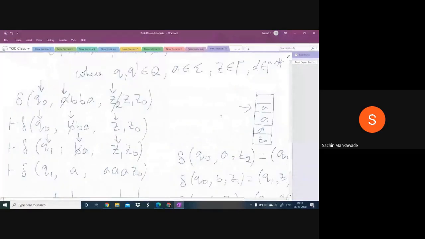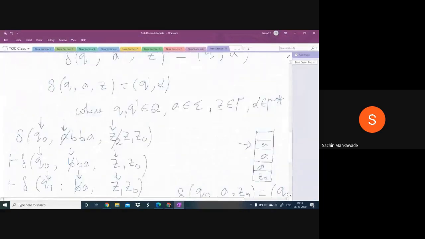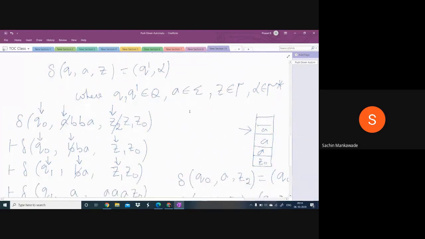In every transition, the PDA takes the present state, the present input symbol, and the topmost symbol from the stack. Full stop.